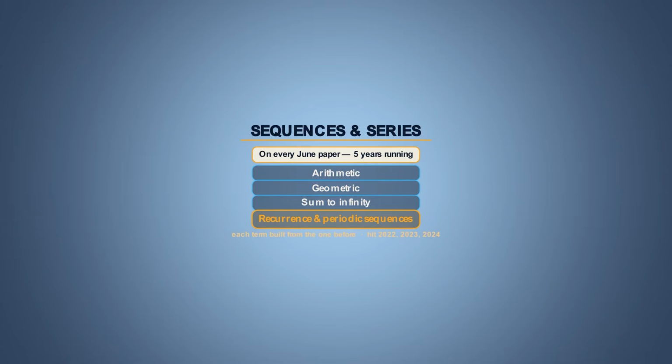So that's arithmetic, geometric, sum to infinity. And the one thing that people don't drill enough are recurrence and periodic sequences. This is where each term is built from the one before. And that hit in 2022, 2023, and 2024. Here, it's very easy to throw away marks, not because the maths is bad, but just because the thinking behind it was bad.